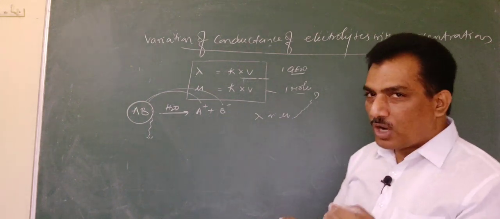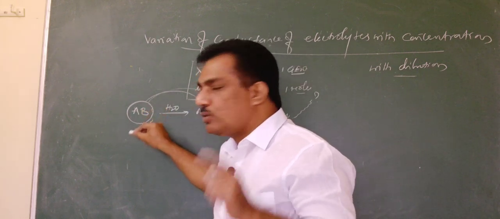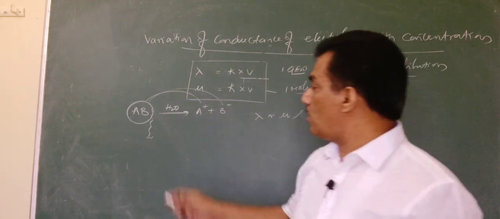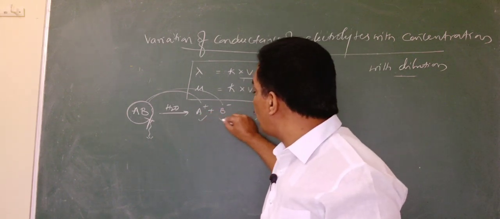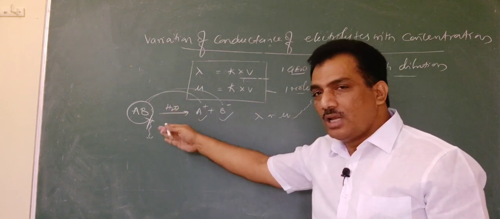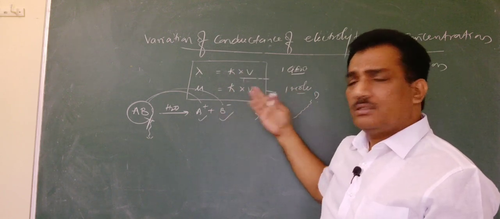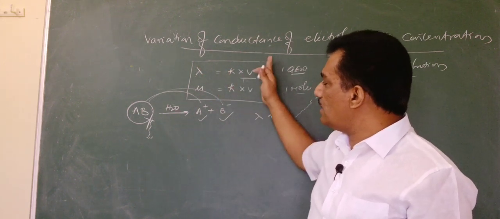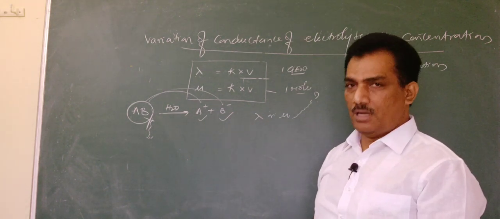Here one more concept we have to observe is why we say that AB should not exist when the electrolyte is conducting. The conductance of the electrolyte is not because of the undissociated molecules. It is only because of the ions formed from the dissociation of the molecules. So as the molecular form decreases and more ions form, the conductance automatically increases. That is reflected here again: as V increases, conductance increases, because as V increases, the number of ions increases. Clear?